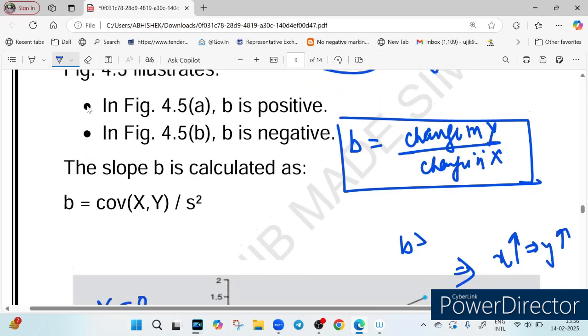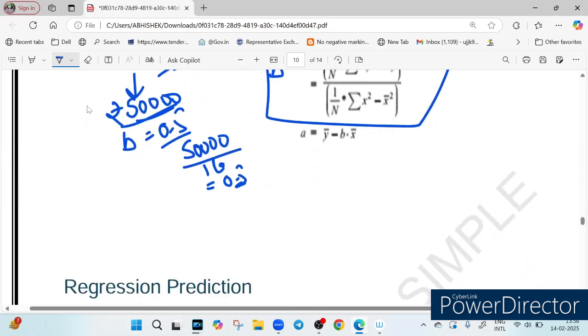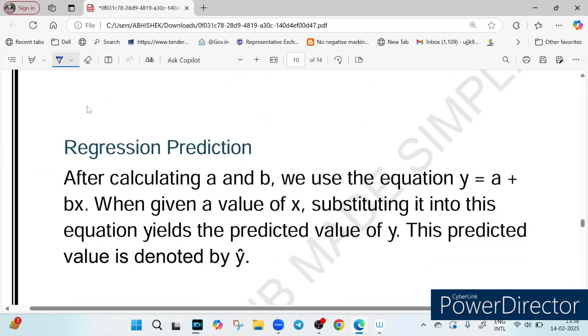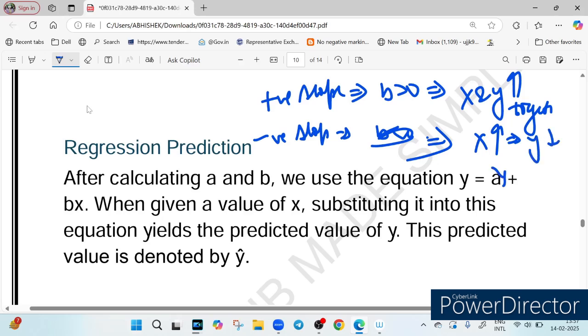So what we come to know here is that two things can be possible. First, a positive slope, which means b is positive. It means that both x and y increase together. Second, a negative slope is possible, which means b will be less than 0. In this case, as x increases y will decrease. So this formula helps predict the trend in banking, loans, deposits, interest rates and more. I hope this makes your concept clear.